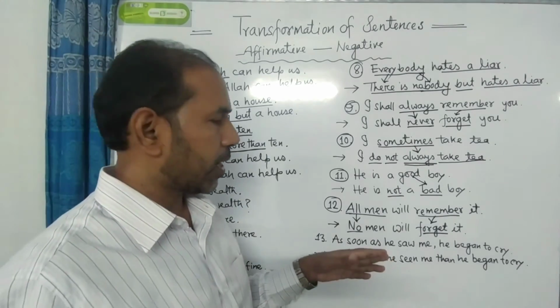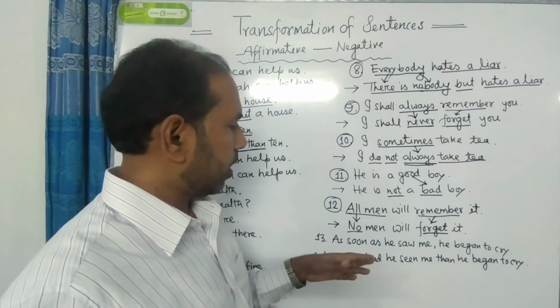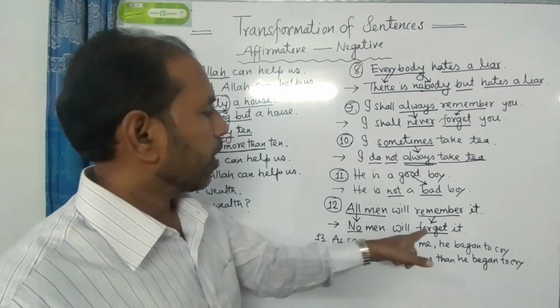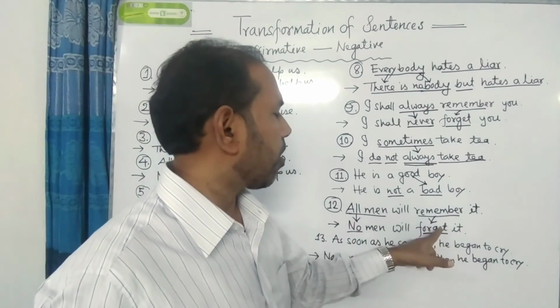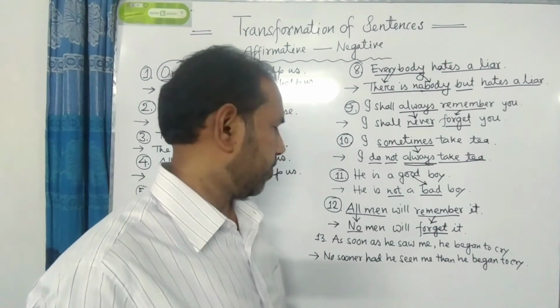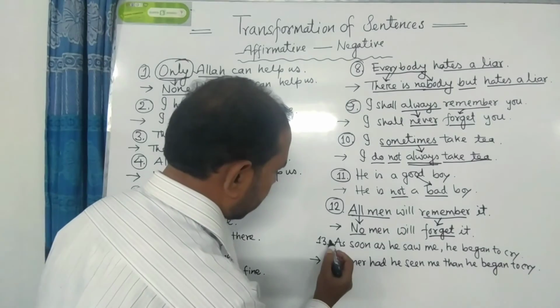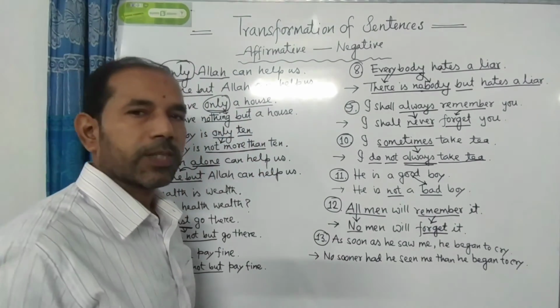So try to learn the rule very carefully. If any sentence begins with the word all, then we have to use no, and then we have to use the opposite form of the verb. Okay. Dear students, I have come to the last number of our today's discussion.